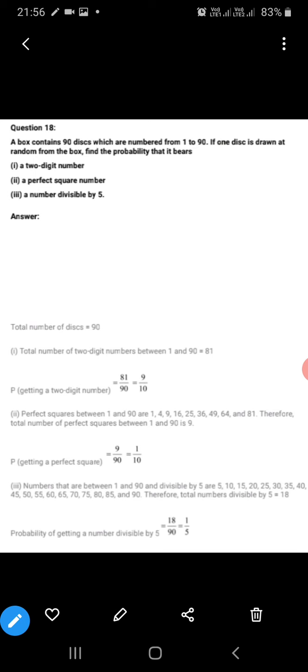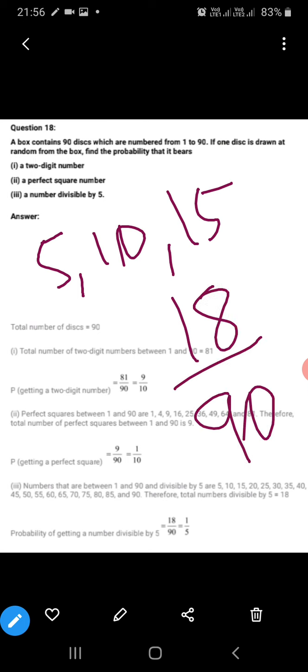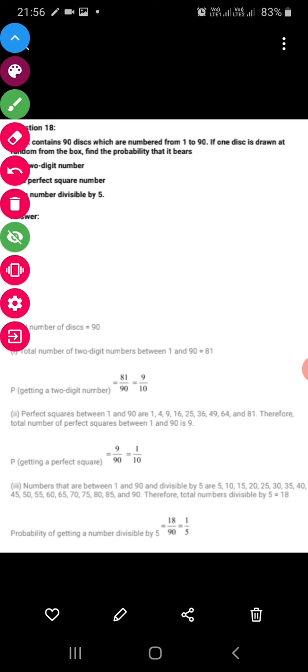Last is divisible by 5. So how many numbers from 1 to 90 will be divisible by 5? 5, 10, 15. If you calculate, it will be 18 out of 90. So this is the way you will do.